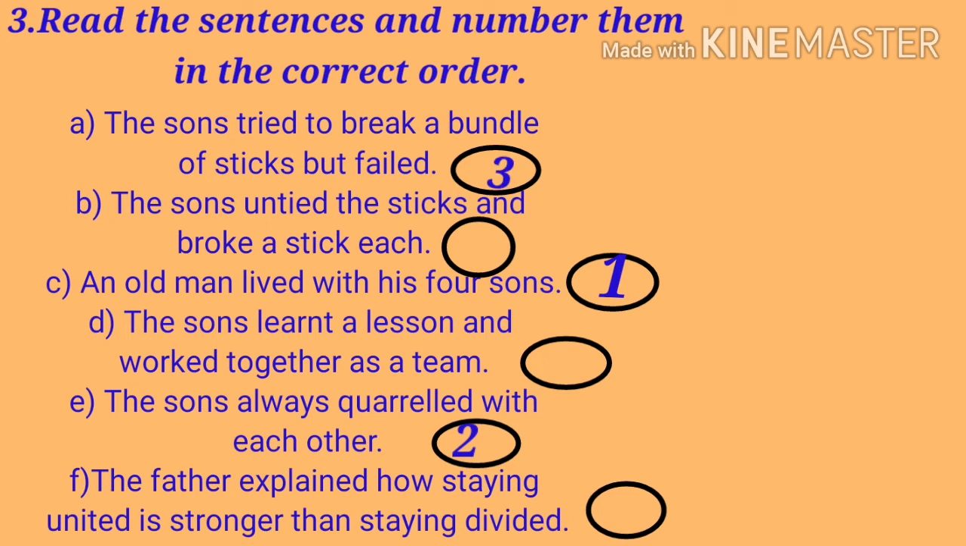Then the fourth sentence is, the sons untied the sticks and broke a stick each. So you have to write number 4 in the circle. Then the fifth sentence is, the father explained how staying united is stronger than staying divided. So write number 5 in the circle. And the sixth sentence is, the sons learned a lesson and worked together as a team. So write number 6 in the circle.